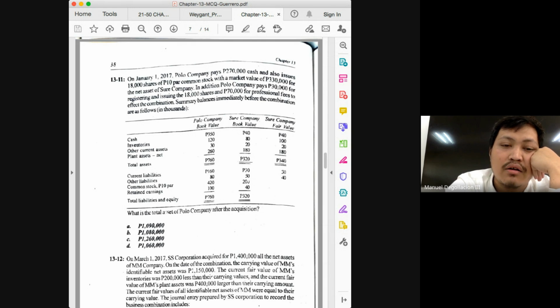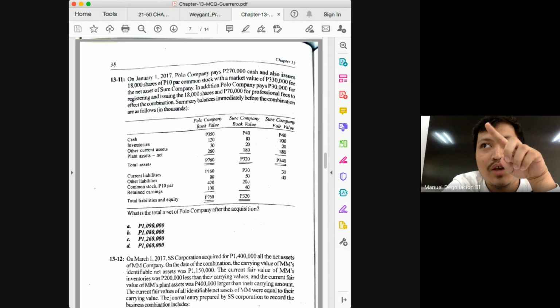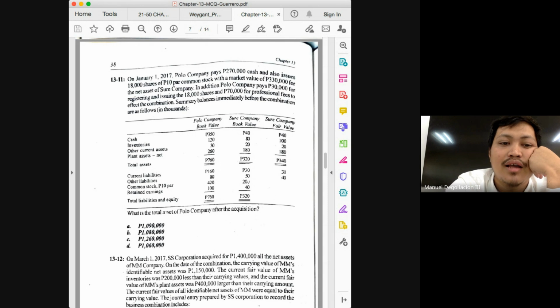420 and 100. But your answer will not be 520 because the 520 is the balance of the equity immediately before the combination. And what is being asked? You're asked for the balance of the equity after the combination. Is there any transaction affecting your equity in between? Yes. What happened? We issued shares. How many shares were issued? 18,000. And at what value? It was issued at a value of 330.